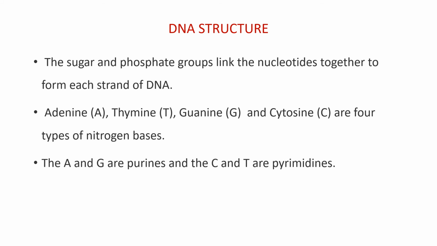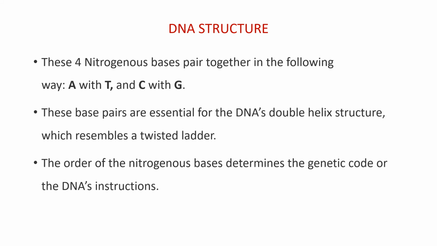Here, adenine and guanine are purines and cytosine and thymine are pyrimidines. These four nitrogenous bases pair together, that is, adenine pairs with thymine, and cytosine pairs with guanine. These base pairs are essential for the DNA's double helix structure, which resembles a twisted ladder.